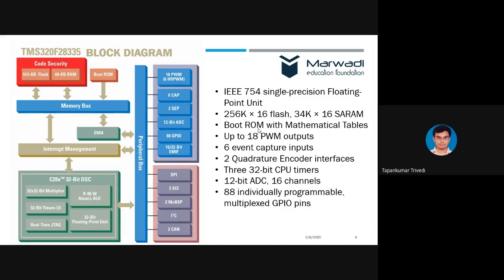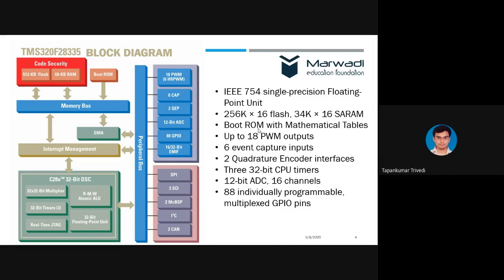That means we can obtain a particular sine or cosine from these tables. This greatly reduces the burden on the controller, because when we calculate the sine function, it takes a lot of time in execution. Here we have a pre-stored mathematical table which we can utilize to fetch any value of sine or cosine or others.